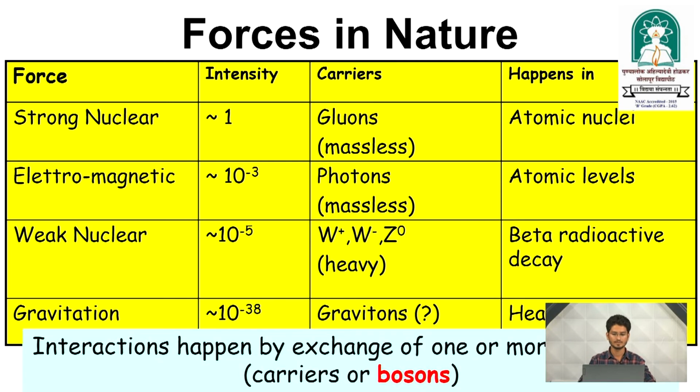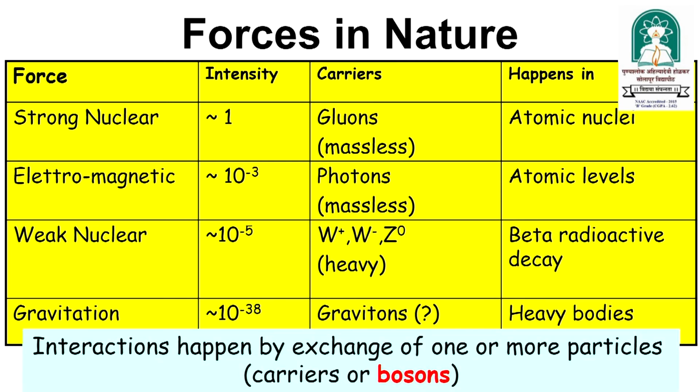So here is the brief data of what we discussed about the forces. The strong nuclear force has an intensity we can say is 1, the carrier is the gluon, and it happens in atomic nuclei. Compared to the strong nuclear intensity, the electromagnetic force has an intensity of 10 to the power minus 3, the force carrier is the photon, and it also happens at atomic levels.